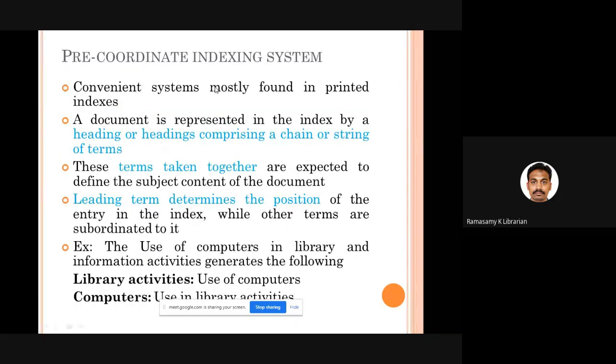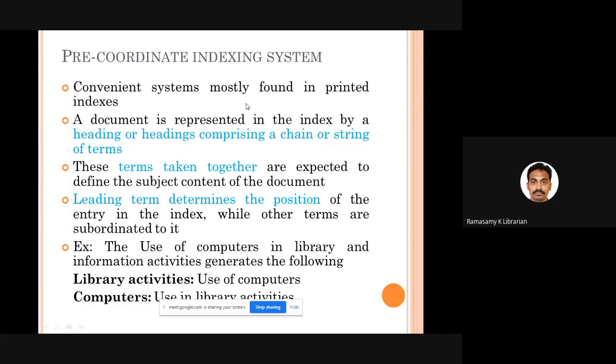One is the pre-coordinate indexing system. This indexing system is very popular in print. For example, most libraries nowadays where printed and manual activities are going on have this pre-coordinate indexing. Here, whenever you want to describe the thought content of a particular book or resource, you make use of a string.